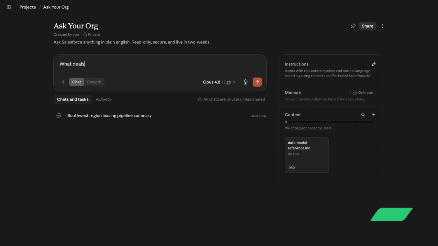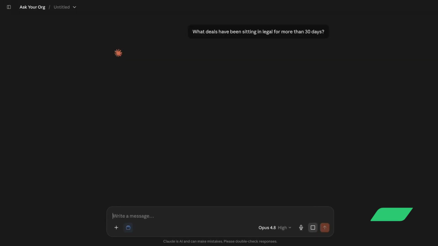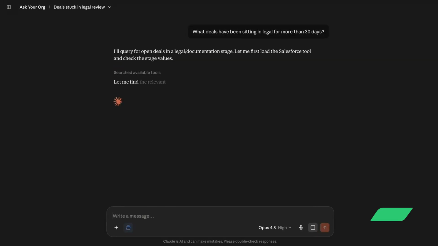And here's one aimed at unblocking revenue. Which deals have been sitting in legal for more than 30 days? Your AI agent finds the deals in the negotiation or legal stage that have gone stale past your threshold and lists them out. That's a ready-made follow-up list for your next pipeline meeting.